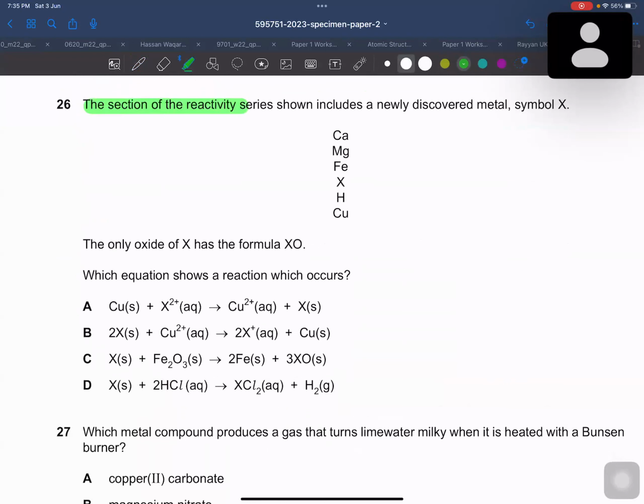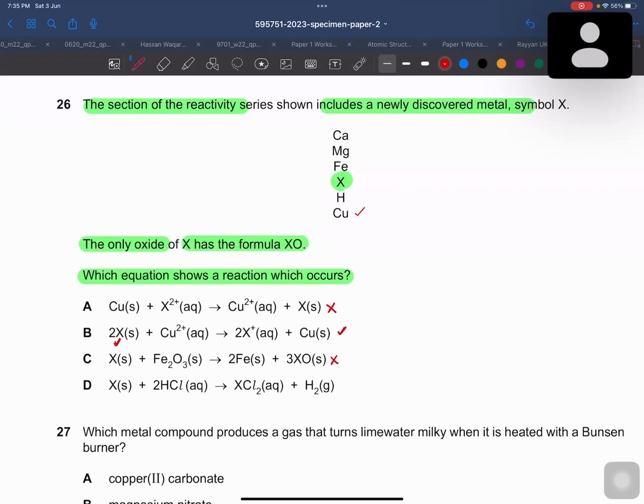The section of the reactivity series shown includes the newly discovered metal with symbol X. You can see this over here, symbol X is present. The only oxide of X has a formula of XO. Which equation shows the reaction which occurs? Okay, so you can see copper is less reactive, so copper cannot displace this metal, and this metal is more reactive than copper, so it must have the ability to replace copper. It can be the right answer. And you can see iron is more reactive than X, so X cannot displace iron from its salt.